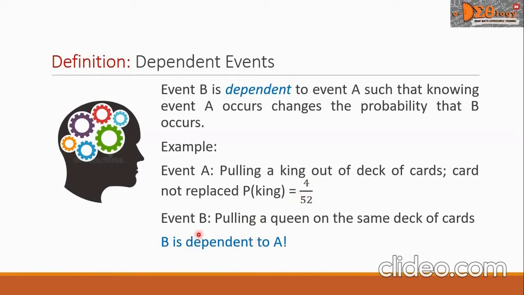For event B, pulling a queen on the same deck of cards, the probability is P of queen equals 4 over 51. There are 4 queens in a deck of cards, and the 51 is the total number of cards in a deck of cards, assuming that the first card is not replaced.